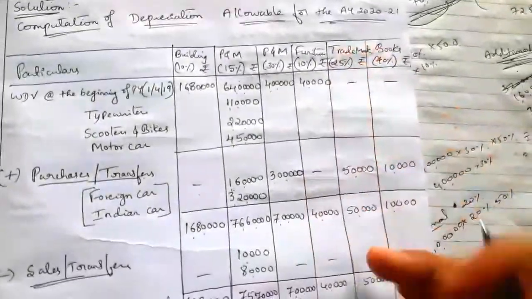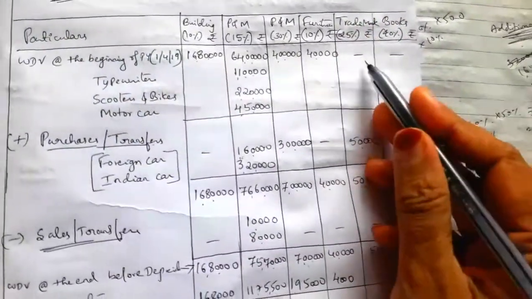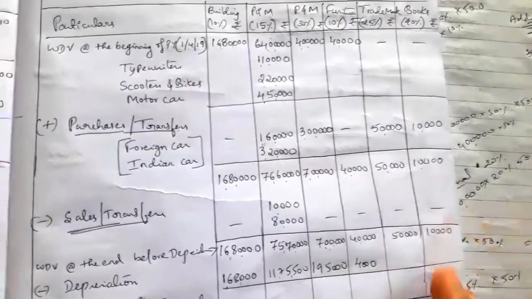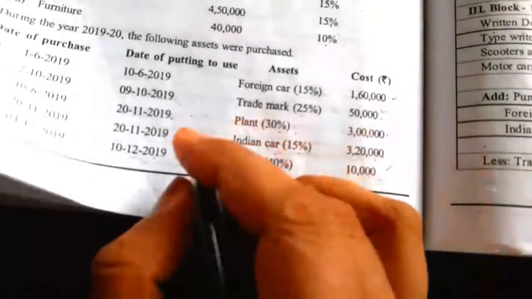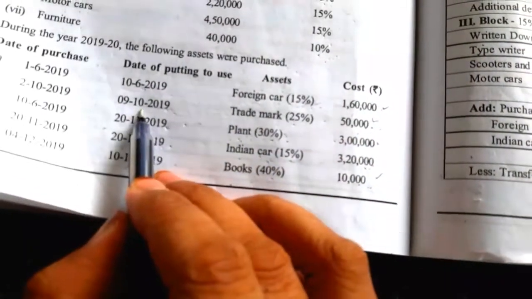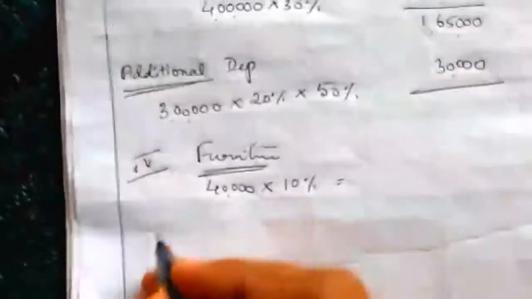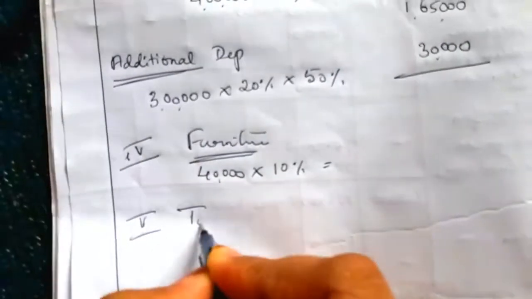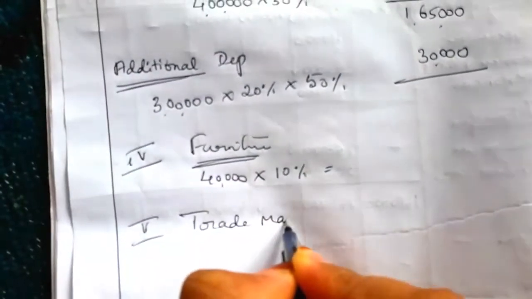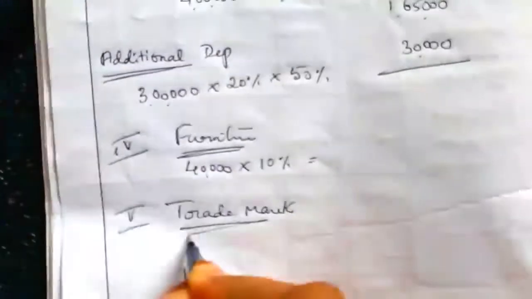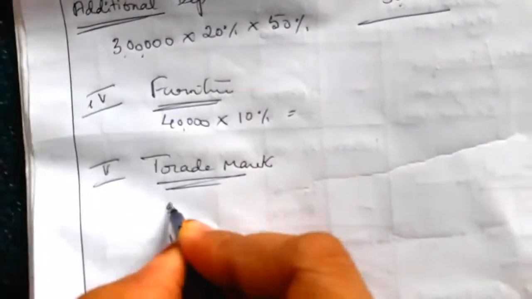Next, in the case of trademark, there is a purchase and written down value is not given, so 50,000 value. Here we have to see the date of this trademark, which is after October 1st, so we have to provide 50% depreciation. Fifth block, trademark, value is 50,000.